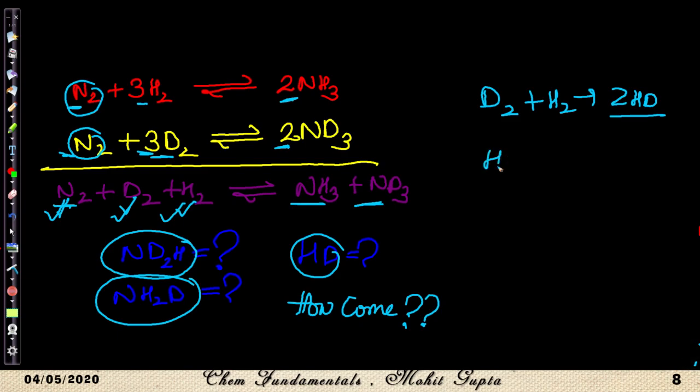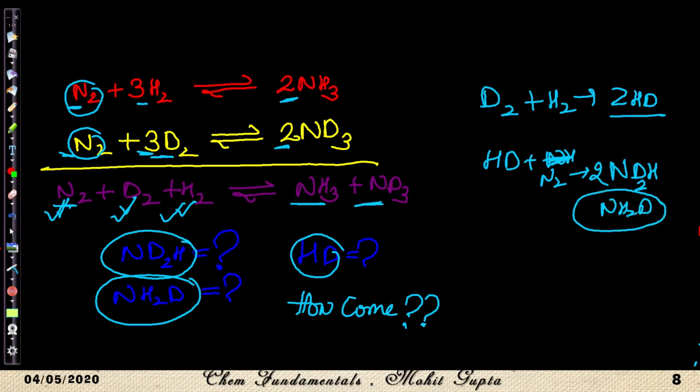Now HD reacts with nitrogen, and it forms 2NDH, and it could form ND2H or NH2D. So along with the formation of HD, we are getting NDH2, NH2D and ND2H, these three species.